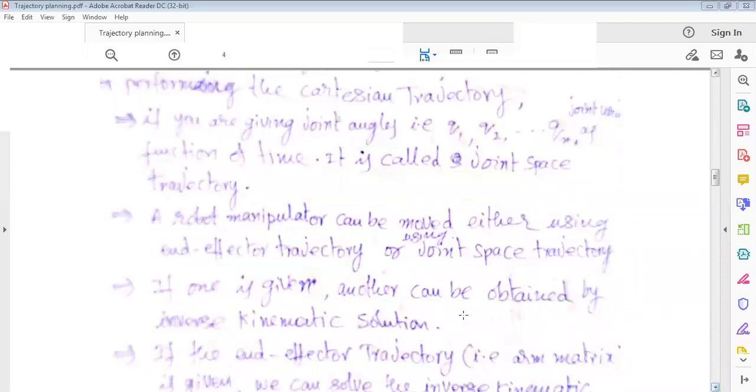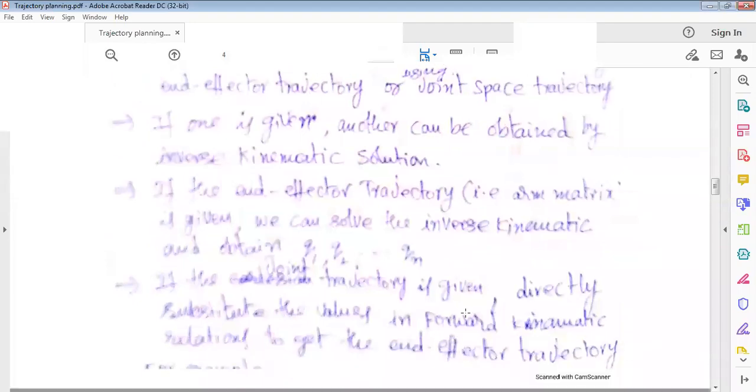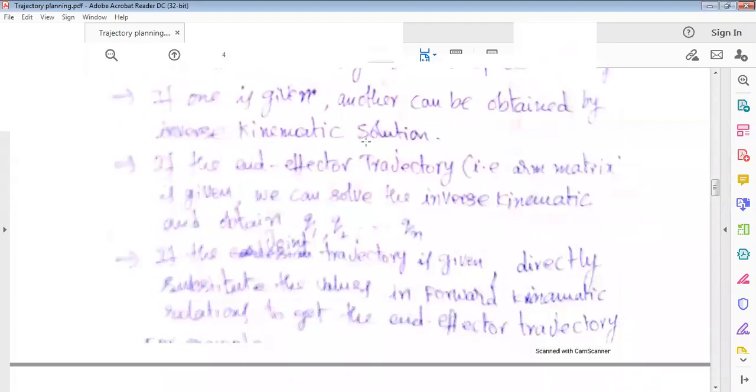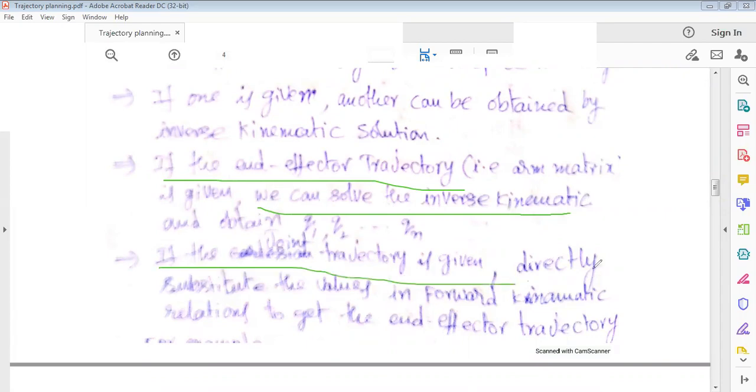If the end effector trajectory is given, we can solve for the joint variables by using inverse kinematics. If the joint trajectory is given, we directly substitute the values in the forward kinematic relations to get the end effector trajectory.